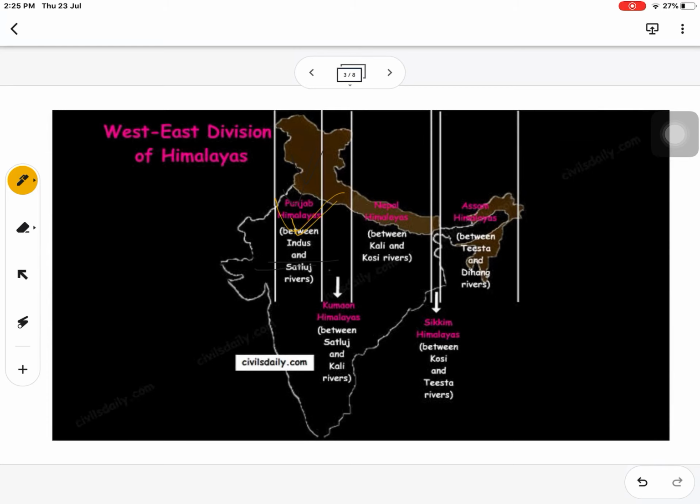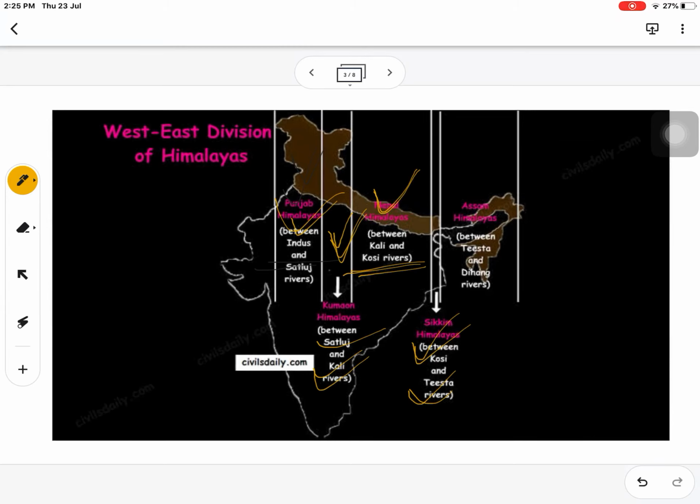And next one is the Kumaon Himalaya region, which is situated between the Satluj river and the Kali river. Another important part of this Himalayas region, which is mainly situated in Nepal, is between the Kali and Koshi river. And next, the Sikkim Himalayas region is located between the Koshi river and Tista river.